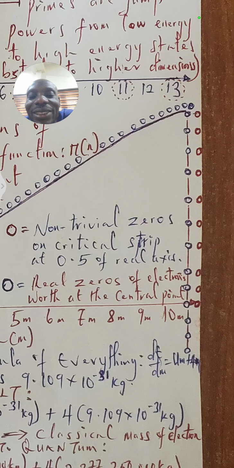And then we have red zeros. These are the non-trivial zeros of the Riemann hypothesis. These zeros are situated at 0.5 on the real axis, and they are more or less like the mirrored versions of the real zeros.